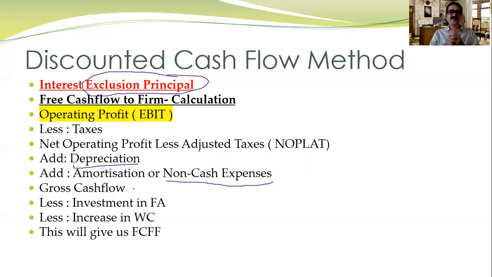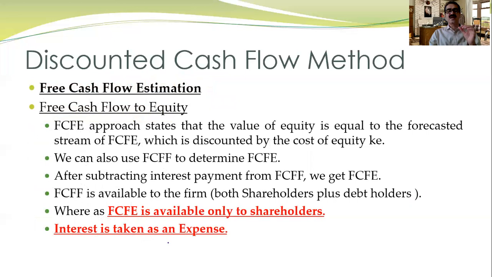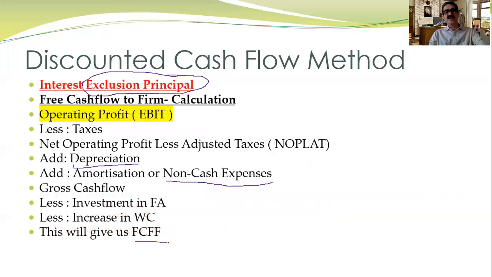And then we will reduce the increase or decrease in the working capital. If there is an increase, then we will reduce it. If there is a decrease, then we will add it to the cash flow. This will give you the free cash flow for the firm. After this, whatever the discounting factor is, we will discount this cash flow to arrive at the valuation of the firm.